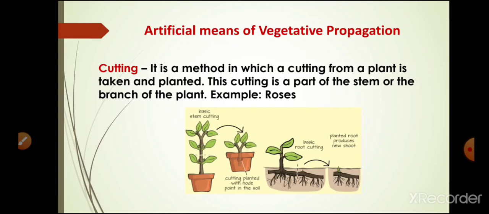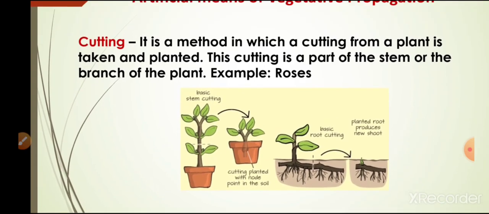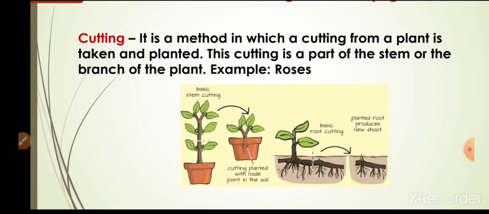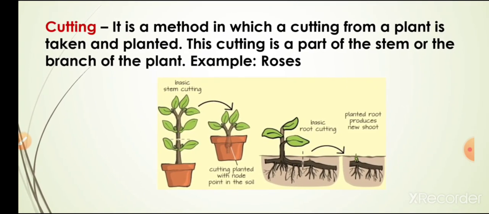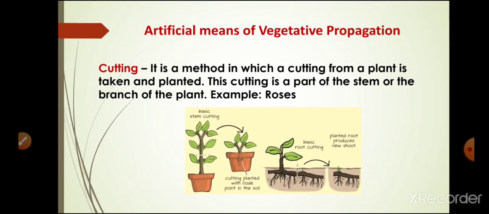This is a simple procedure in which a healthy young branch of a plant like rose or sugar cane, having nodes and internodes, is cut off. You can see here the cutting with a node planted in the soil. Then it produces roots and grows into a new plant. Now you can see here the planted cutting produces a new shoot. So this is the method of cutting.